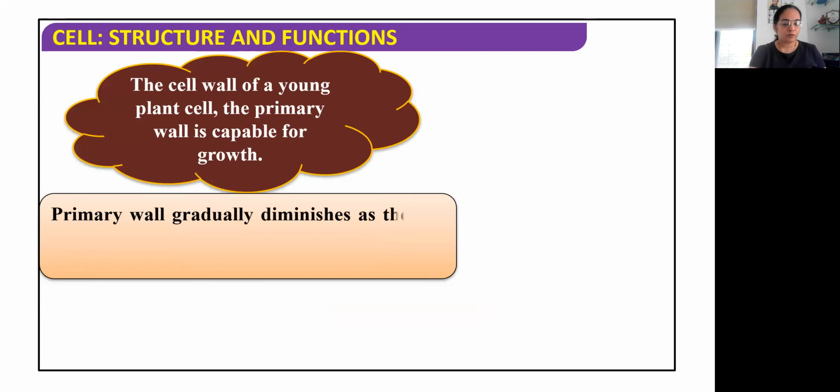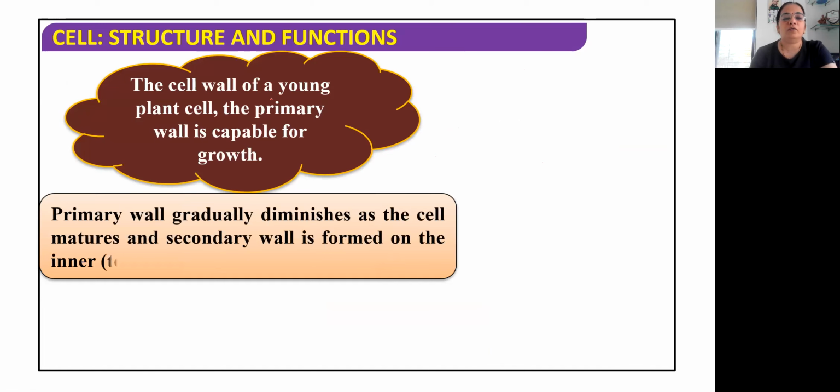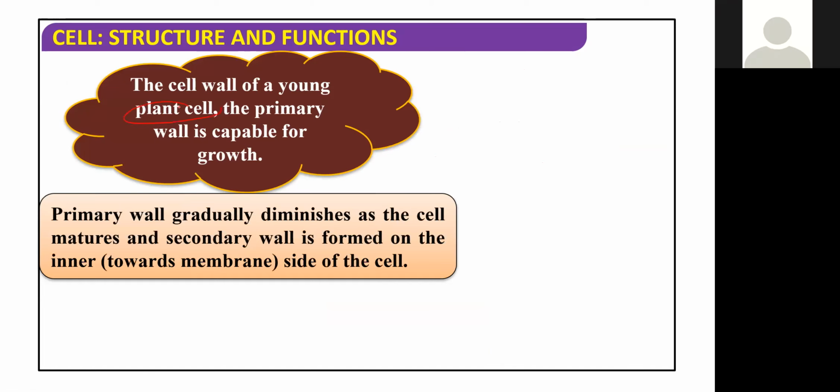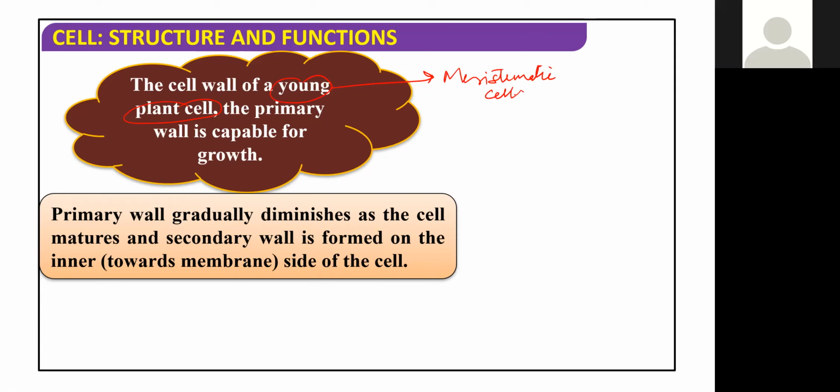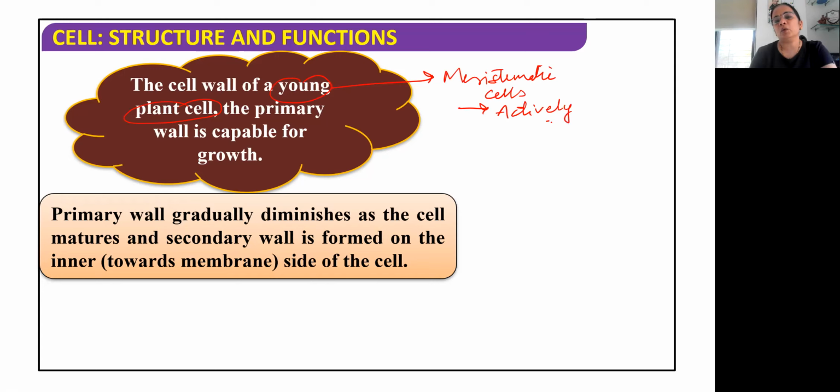Now we also discussed the cell wall of a young plant cell. Young plant cell means it is a meristematic cell. Meristematic cells are actively dividing cells. When baby cells have a lot of capacity to divide, these are the meristematic cells, and meristematic cells are young plant cells. Only these cells have the primary cell wall.